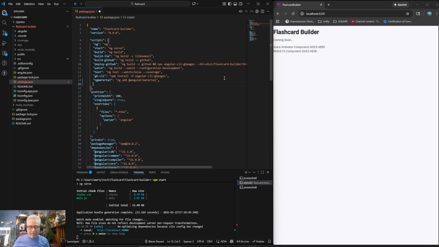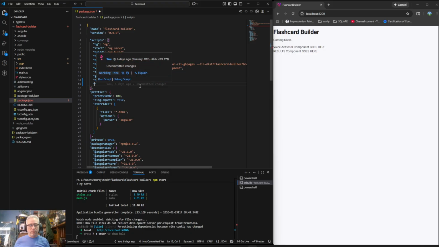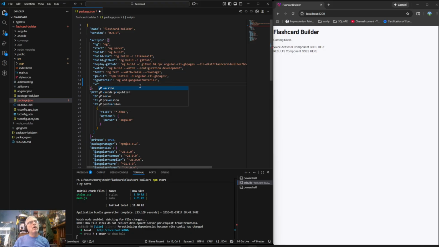Now we want to create a service. I think we want to create a services folder, so we're going to do it that way. If we look in source right now, we have app, and that's it. So what I'm going to do is say VR, voice recognition service. And that's going to be, if I remember correctly, ng g s for service, and then services, which doesn't exist yet, and then voice recognition.